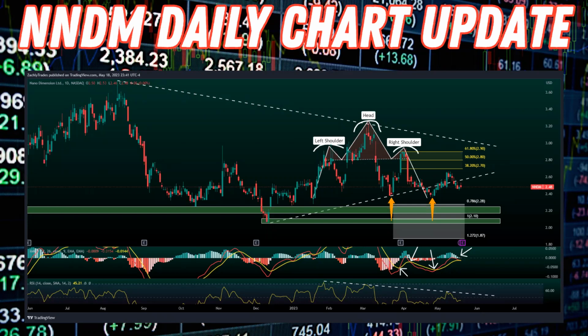So we had this head and shoulders pattern that played out very clearly, and honestly, we're not going to be bullish on Nano Dimension until we break above these three levels in particular. I'll explain why very briefly. This is the 61.8%, 50%, and the 38.2% retracement level. These are the three most common and well-respected Fibonacci retracement levels.